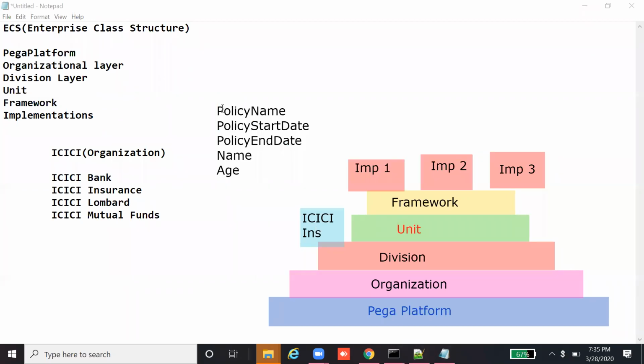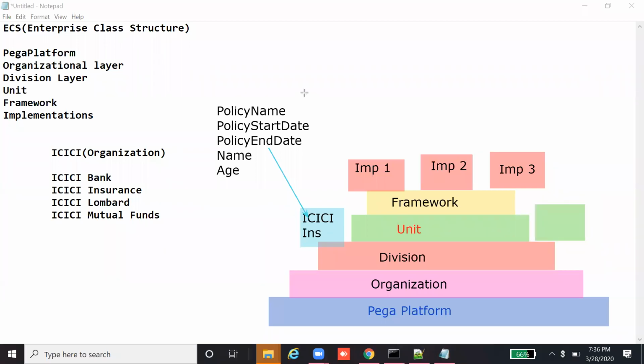So if I want to use these fields in my insurance application, then I need to create all these properties in this layer of insurance. So what happens is, if I create all these things here, then for the other applications, for example, today I am building an insurance application. If ICICI asks me to build another application related to banking tomorrow, obviously I'll try to build another application of banking.